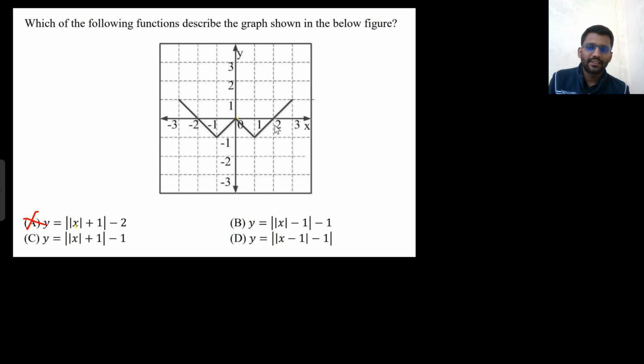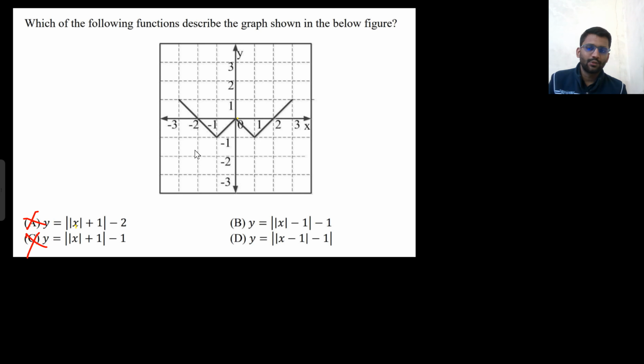Let's check for x equals to 2. If you put x equals to 2, you are getting 2 plus 1, 3, 3 minus 1, 2. If you put x equals to 2 here, you are getting 2. But here you are getting 0. This is wrong. So this can be one of the option. So these two are left now.